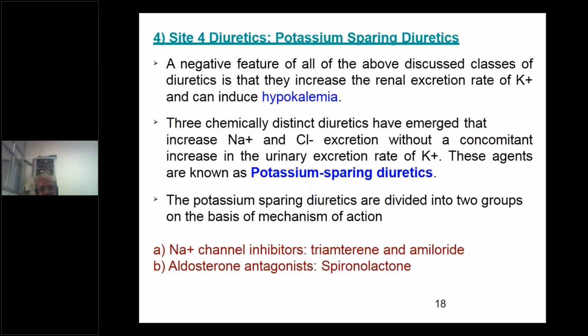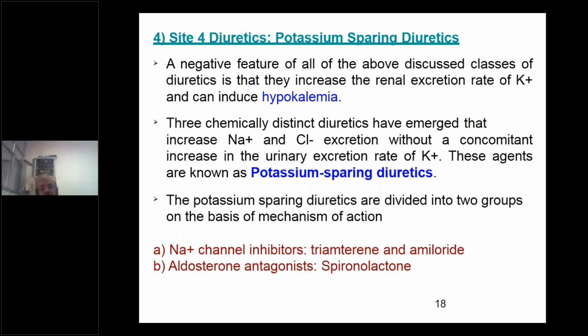These potassium sparing diuretics are divided into two groups, mainly on the basis of mechanism of action. One is sodium channel inhibitors, examples triamterene and amiloride.